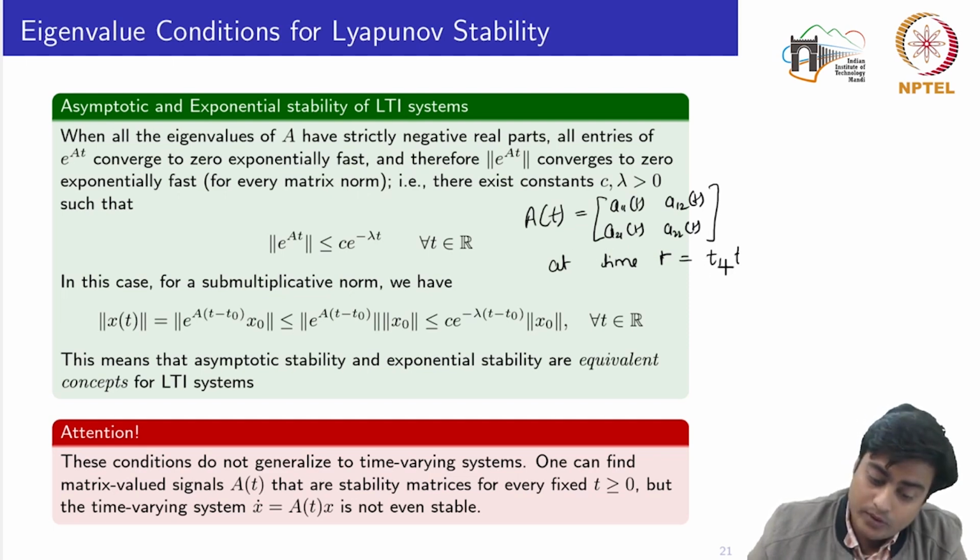If I compute the matrices at these three different times, the matrix A might be a stable matrix, meaning all the eigenvalues of this matrix computed at three different times are stable, but the system itself is not stable. Okay, so in that case we cannot say that these two definitions are equivalent for the LTV system, but we'll see this more concretely when we consider a couple of examples.